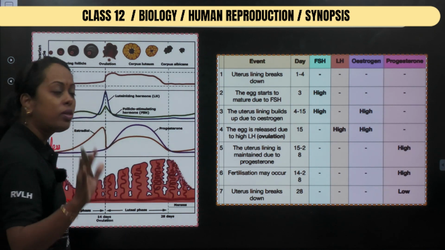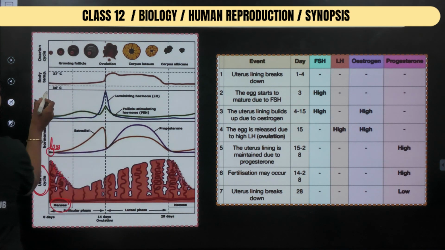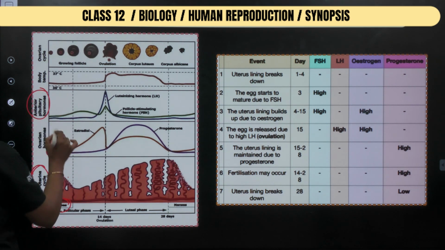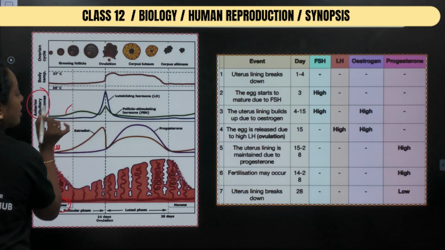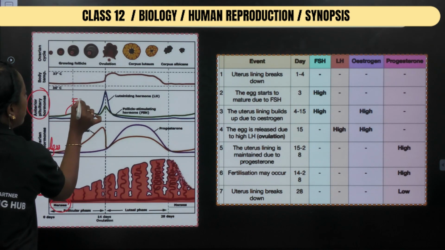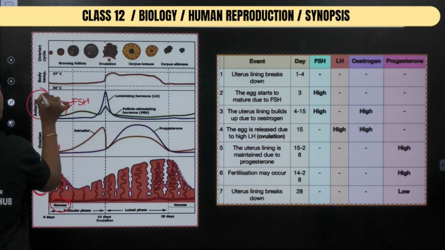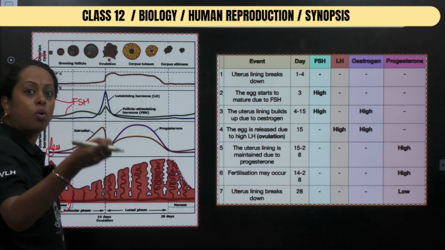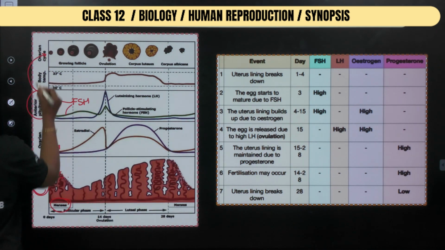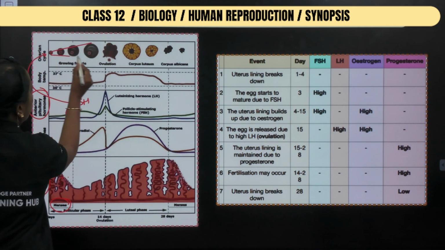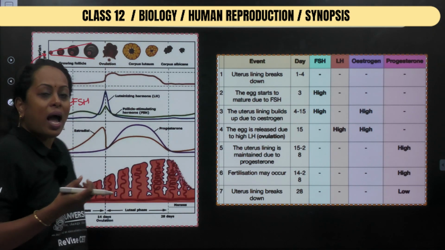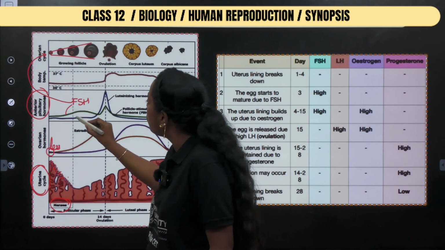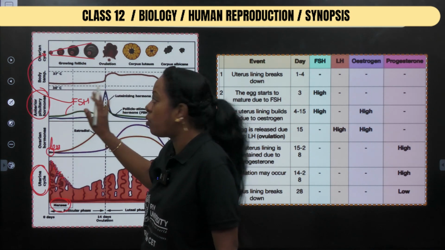Now let us understand how that comes into play. Now I am going to the anterior pituitary hormone, highlighting the graph which is in green color. This green color graph is nothing but FSH. This FSH went to the cortex part of the ovary to bring about growth of the follicular cells. Now as you see here, can you see the follicular cells are growing? When I say the follicular cells are growing, I also require one more hormone which is in blue color, that is LH.